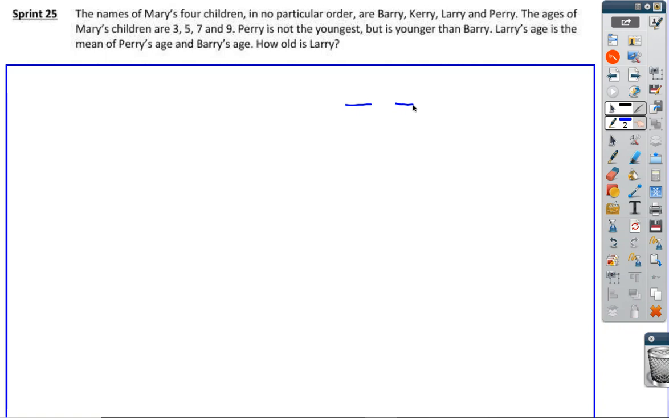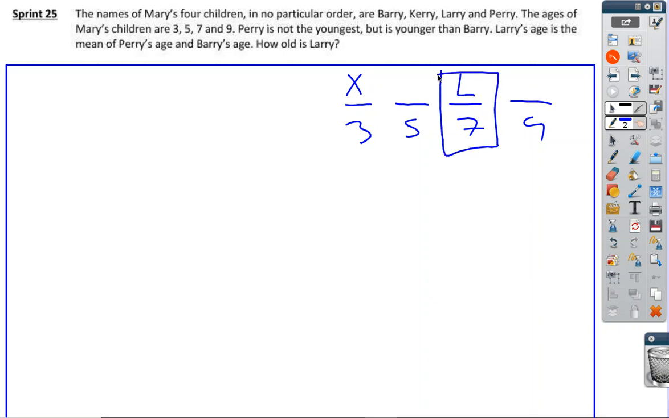Because we know Perry, so 3, 5, 7, 9. So we know that this cannot be Perry. And we know that Perry is younger than Barry. Perry is not the youngest, but younger than Barry. And then Larry's age is the mean of Perry's age and Barry's age. Well, the only way for that to happen is if Larry is in the middle, because that's the only way we can get the average to work out right. All right.